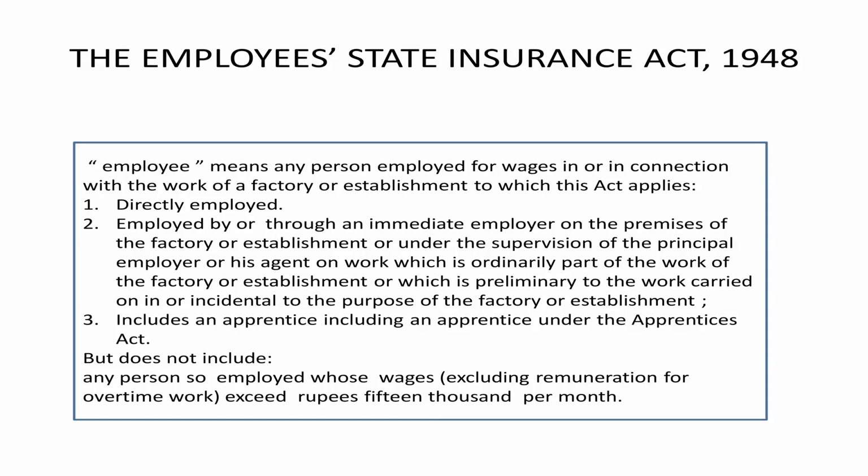In other words, it has no classification for coverage. Even a manager, if he is getting a salary of less than 15,000, is covered. No distinction has been made between various categories of employment here. Everybody is covered, provided the salary is less than the coverable limit of 15,000 per month.